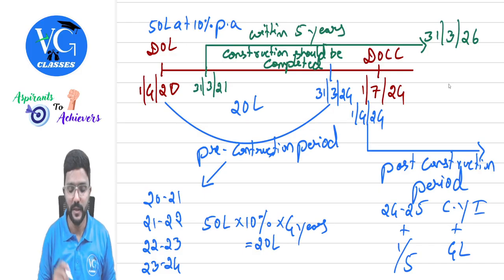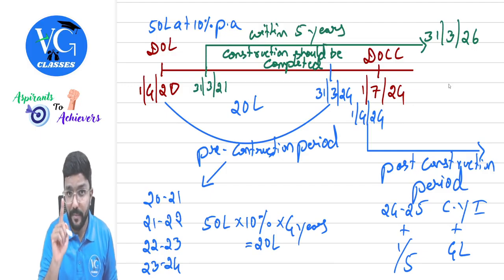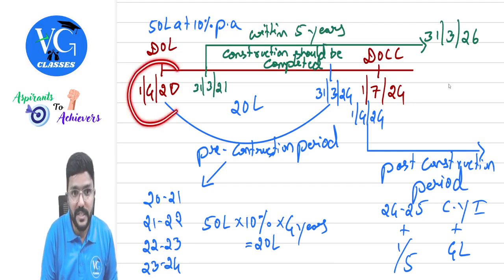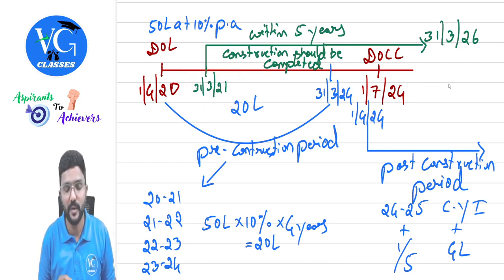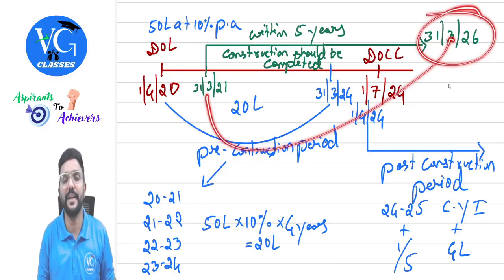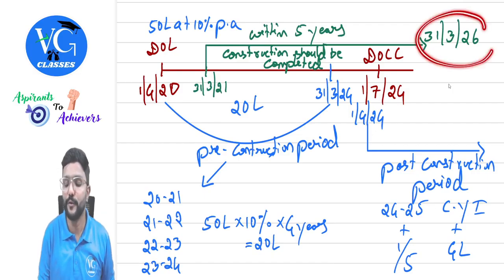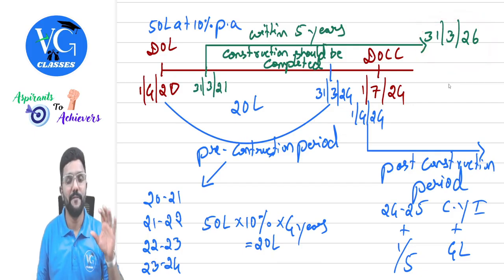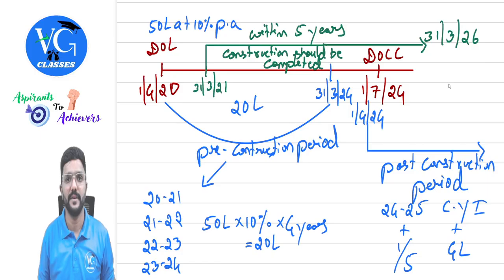Got it? Yes, sir. So you will have time till when? Assume the loan was taken on 1st April 2020, which is the end of that financial year, 31st March 2021. 5 years from here will end when? 31st March 26. So the assessee will have time to complete the construction on or before this date. If he has satisfied this condition along with the first condition, then he can claim maximum 2 lakh deduction for interest. For which property? Self-occupied.